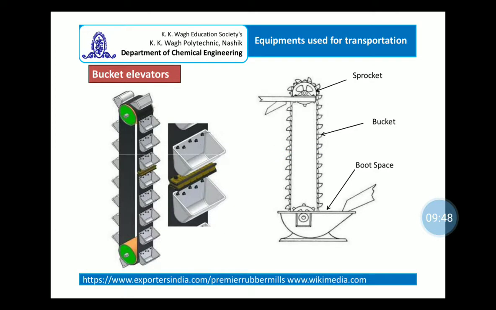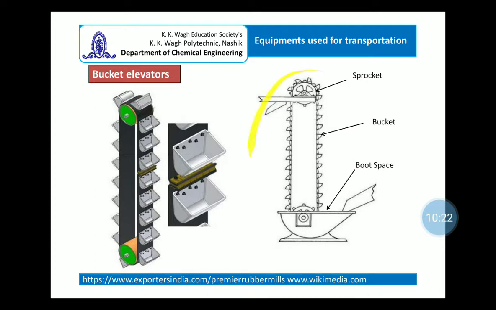Now these are the typical figures. You can see over the belt these buckets are fixed. Now since these buckets are spaced, this type of bucket elevator, which is shown in the figure, represents the centrifugal discharge type of bucket elevator. So at the top, because of the swing action, because of the centrifugal force, the material is thrown out and the downward journey of the empty bucket continues.